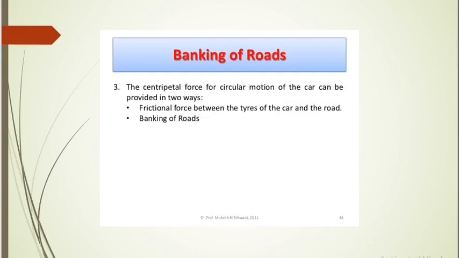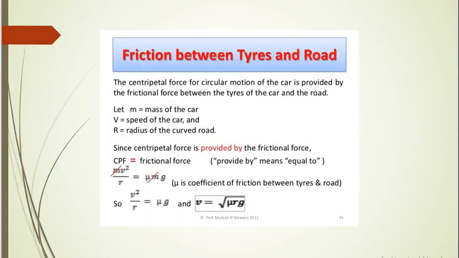Here, this force for circular motion can be provided in two ways. One is frictional force between the tires of the car and the road. That is the first condition or first application, vehicle along a horizontal circular track. And the second one, banking of roads. The first condition which we are going to discuss is friction between tires and road.